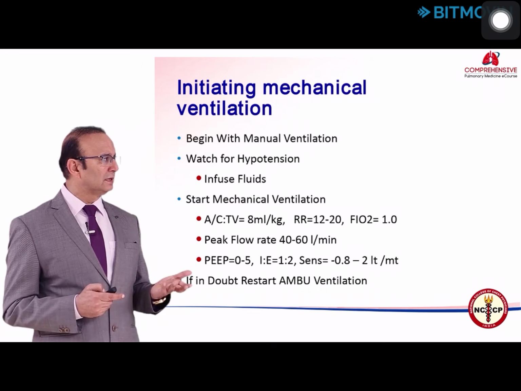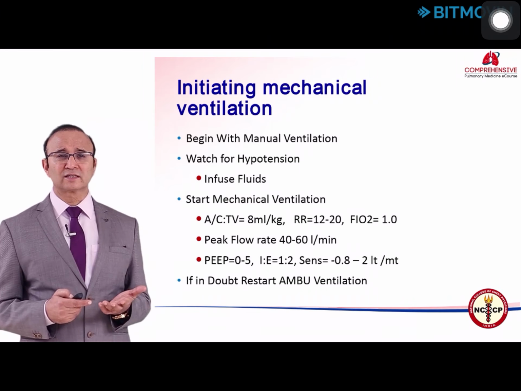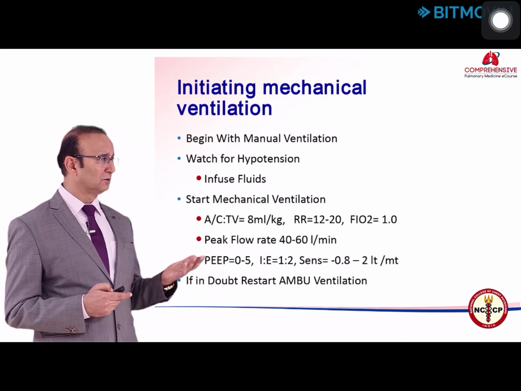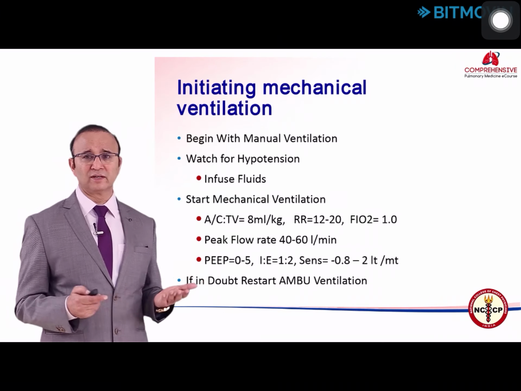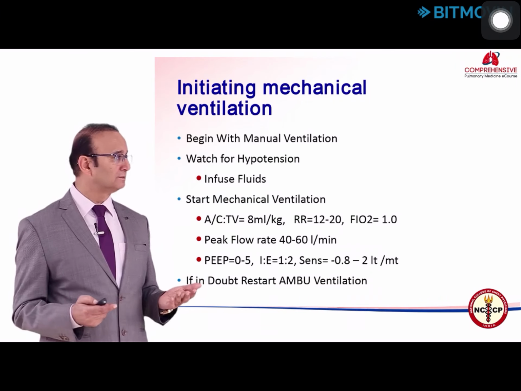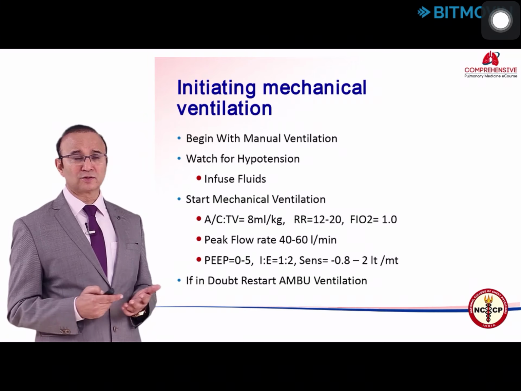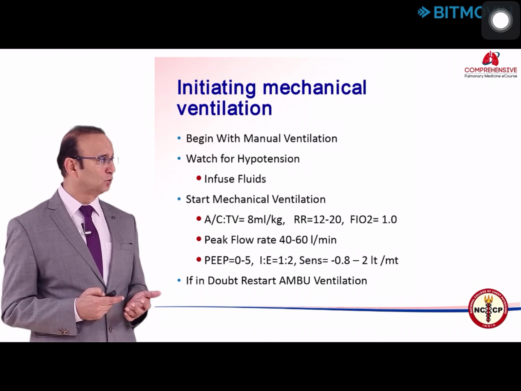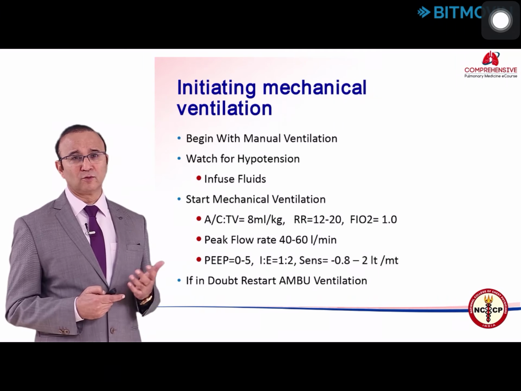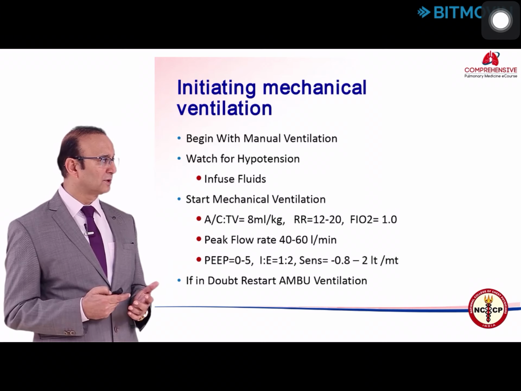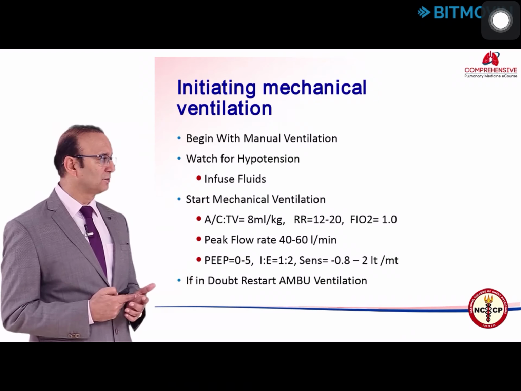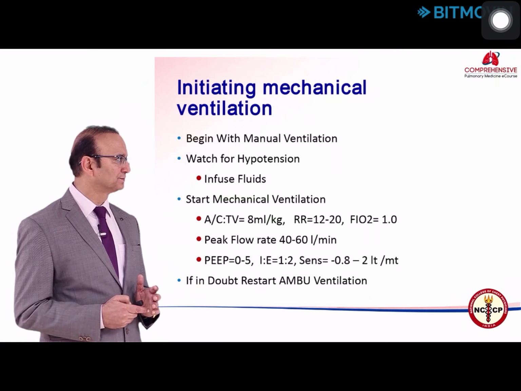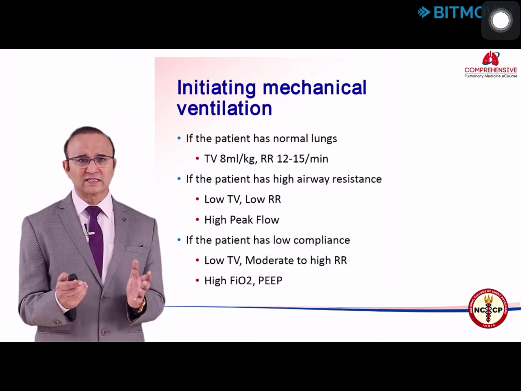Then if you have decided on assist control, volume control, you fix your tidal volume, normal lung 8 ml per kg, respiratory rate 12 to 20, FiO2 of 1, peak flow rate 40 to 60 liters per minute, PEEP 0 to 5, IE ratio 1:2, the sensitivity of the flow trigger 0.8 to 2 liters per minute, or a pressure trigger of about -2 centimeter of water. If at any time you are in doubt, start with Ambu ventilation. Now, what should be the setting?